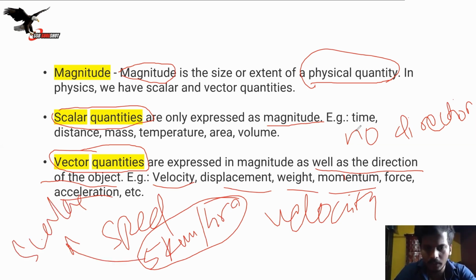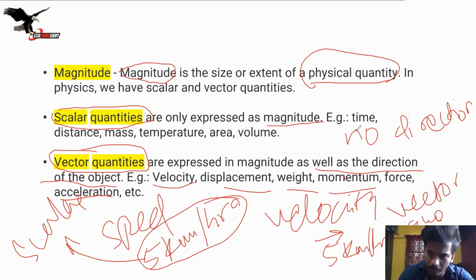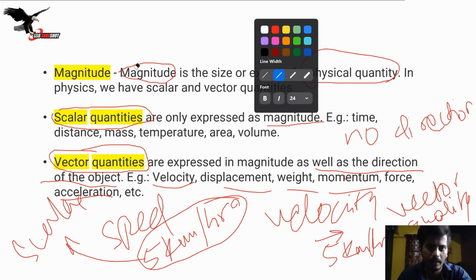Now, velocity. If I tell you 5 kilometers per hour, we denote it like this, but you don't have to remember this. You might be knowing about it. If I tell you 5 kilometers per hour in the north direction, then I have specified a direction, which means it's a vector quantity. Samajh mein aaya? It's simple. Quantities without direction are called scalar quantities. Quantities with direction are called vector quantities. I hope you got what I have told you just now.